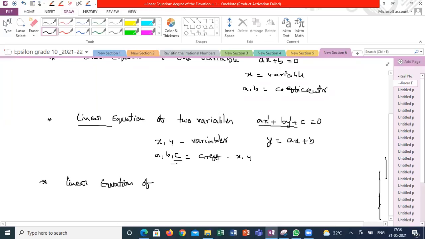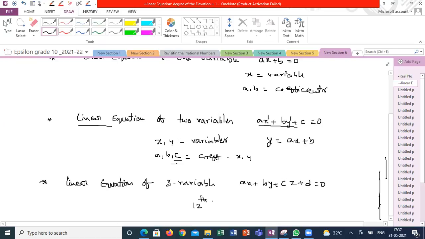Linear equation means the highest degree of the equation is only 1. So linear equation of 3 variables is ax + by + cz + d = 0. More than that we are not going to discuss. Till 12th standard we are going to discuss only a maximum of linear equations of 3 variables.